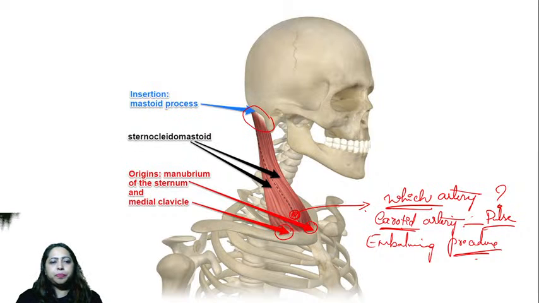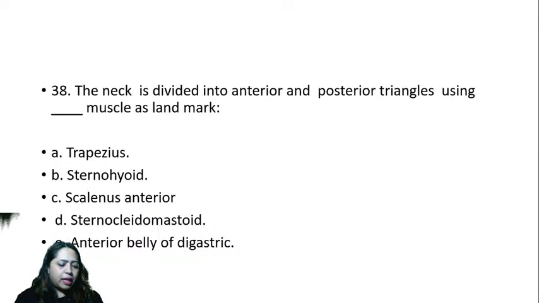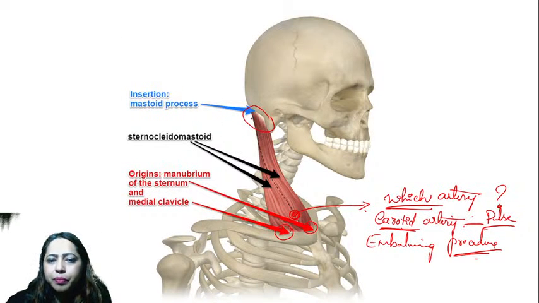Okay, next one. The neck is divided into anterior and posterior triangles using which muscle as the landmark? We have a big landmark in the neck that is formed by this muscle. This is in front, this is the anterior triangle.